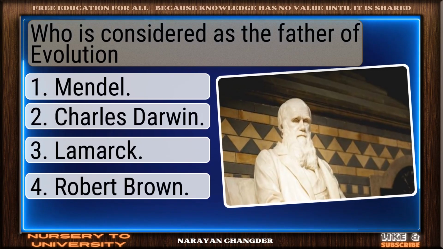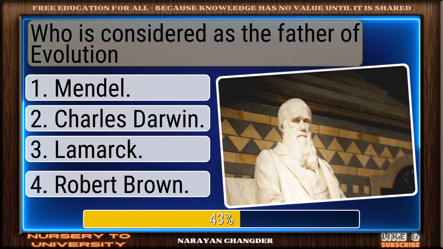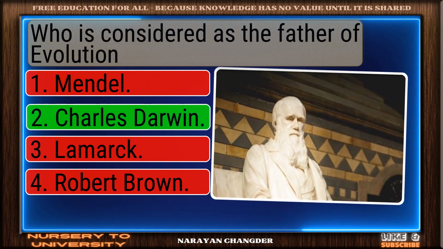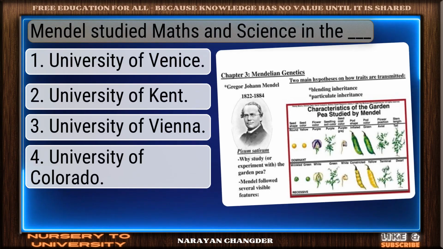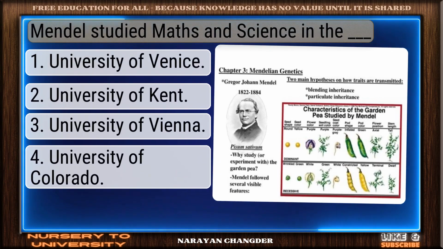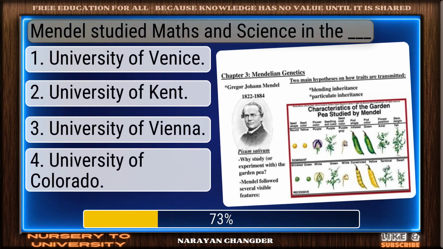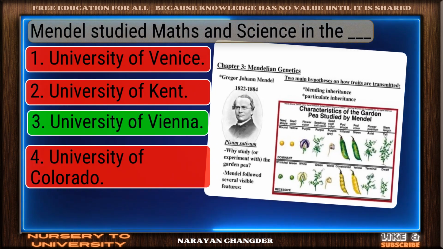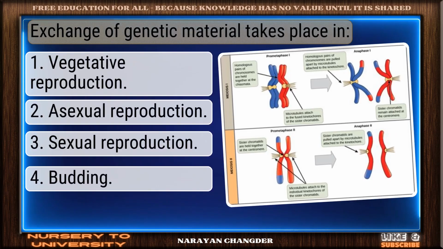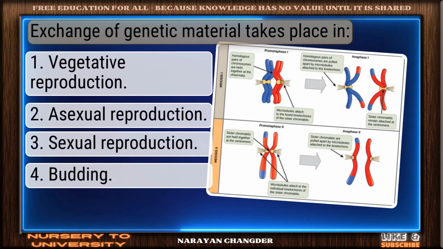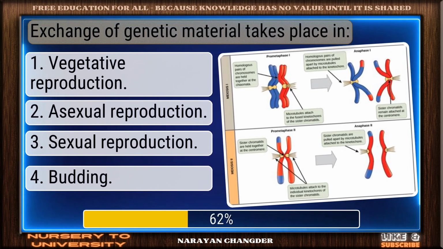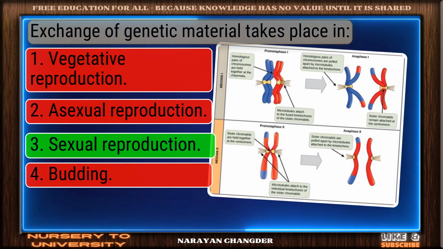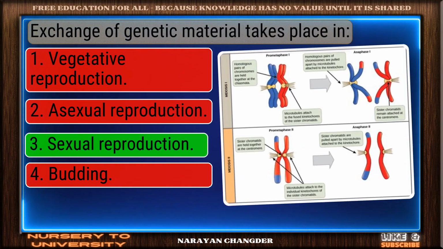Who is considered as the father of evolution? Smart pick. Charles Darwin is correct. Mendel studied maths and science in the dash. Good job. University of Vienna works well. Exchange of genetic material takes place in. Solid response. Sexual reproduction is valid.